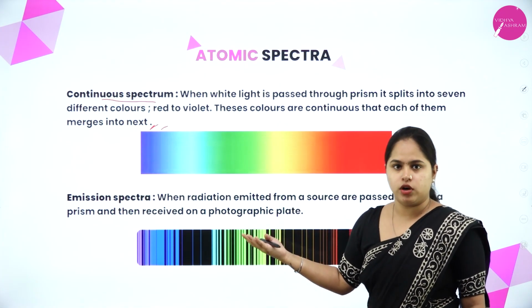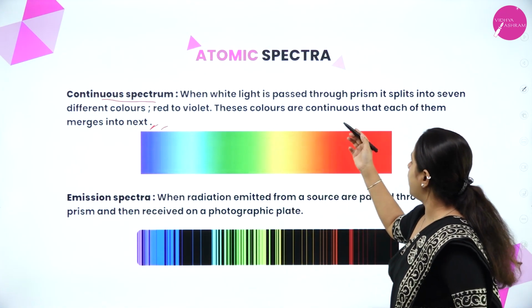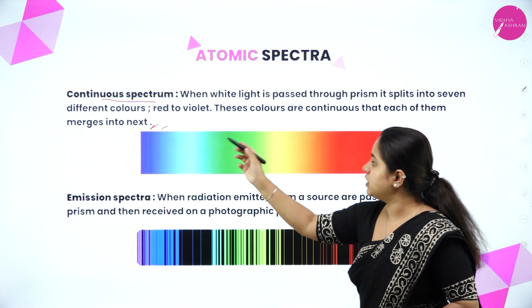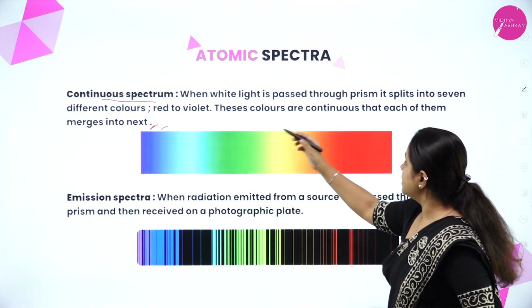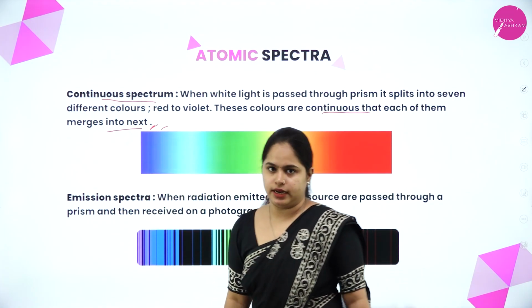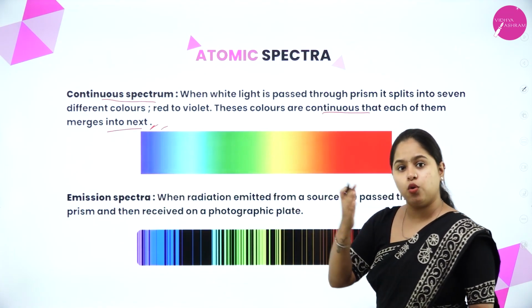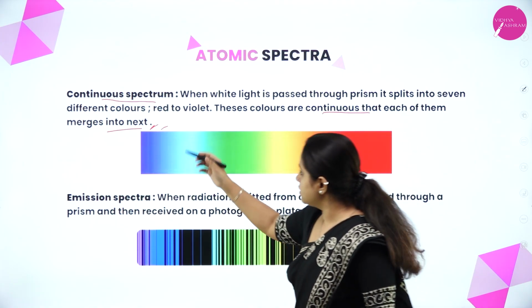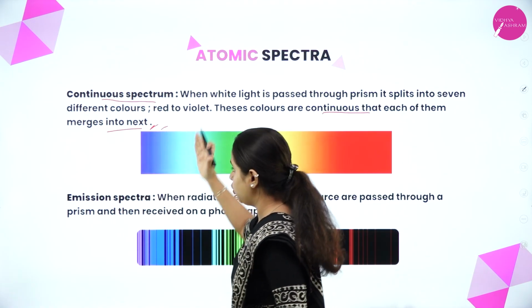So this is what a continuous spectrum is. When white light is passed through a prism, it splits into 7 different colors, red to violet, and these colors are continuous, each of them merging into the next. As you can see, there are no separations, and you can't say that the violet ends here and the indigo starts here.